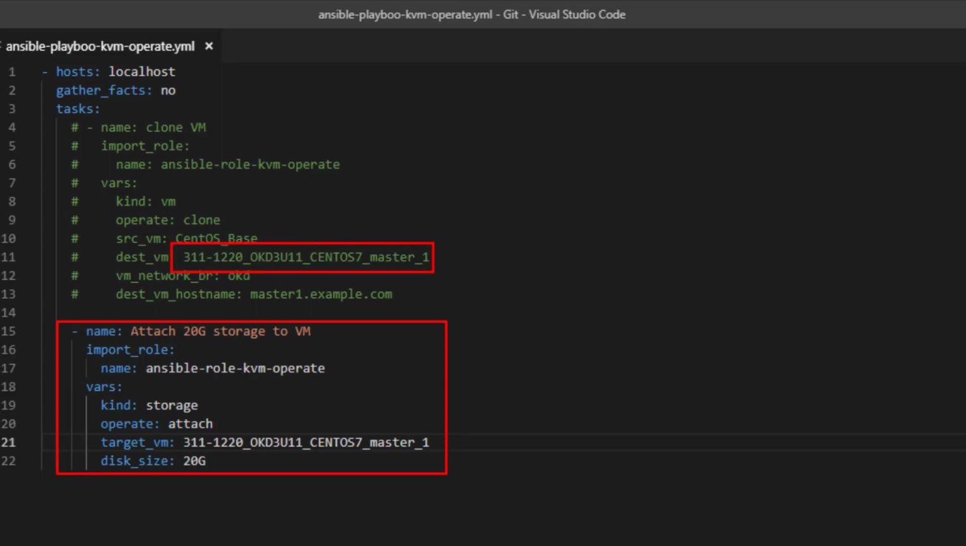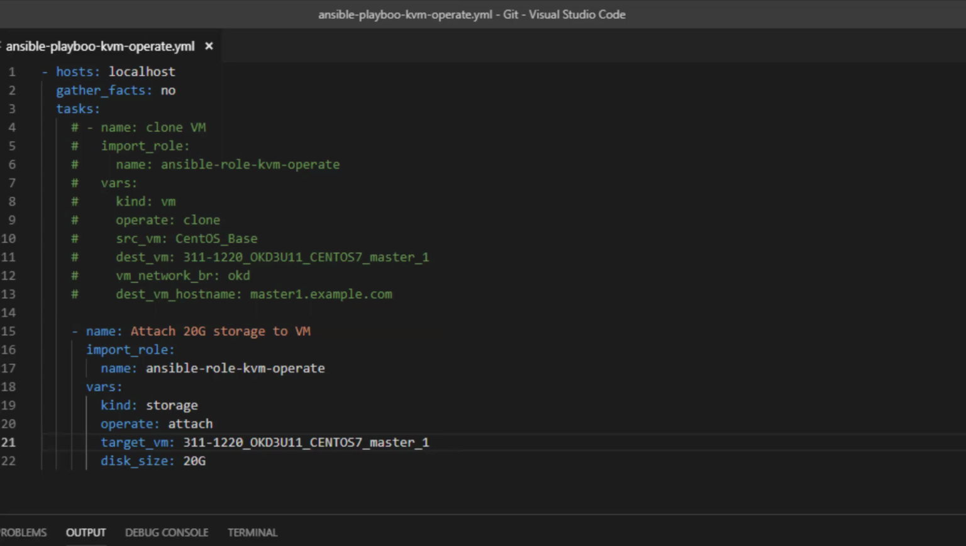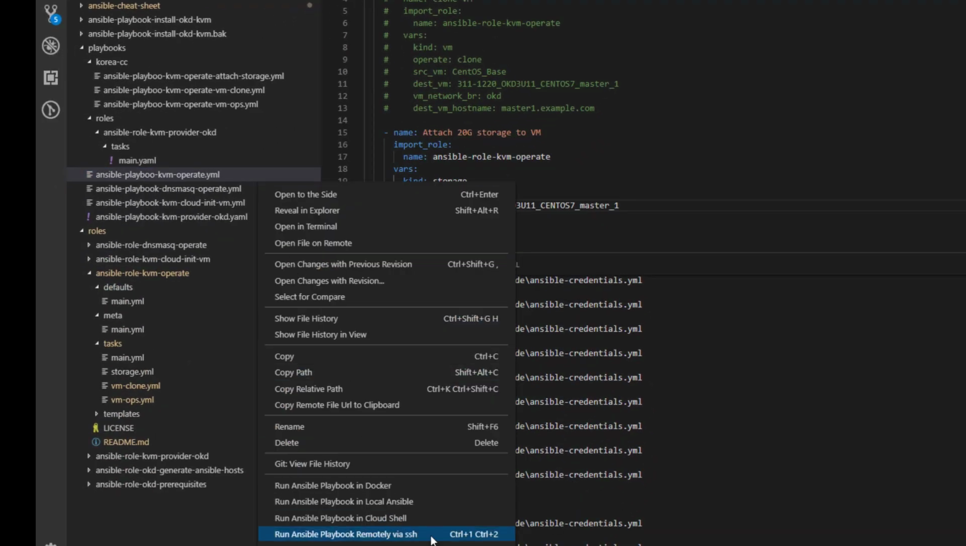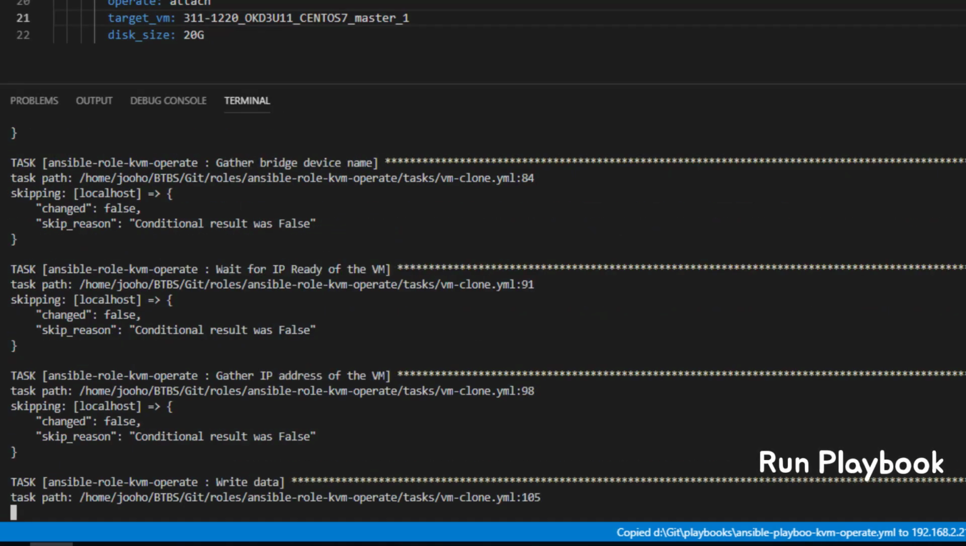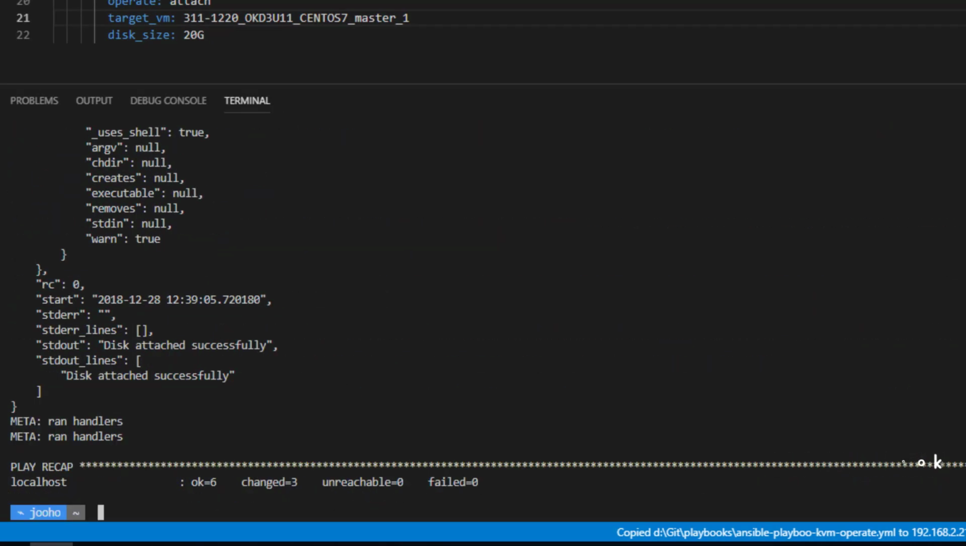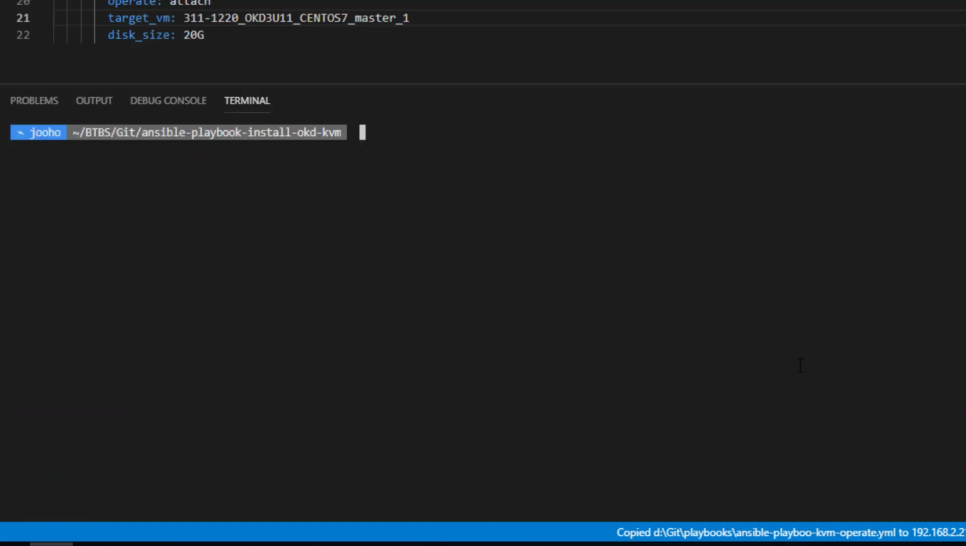We already cloned the VM, so we will use the same VM name and give disk size 20 GB. But you can use megabyte as well. So G and M, you can use either. So let's run the playbook. It's very quick. So we will check whether the storage is attached or not.